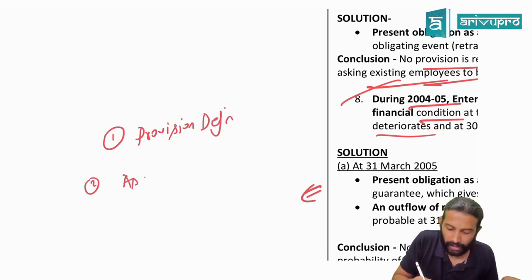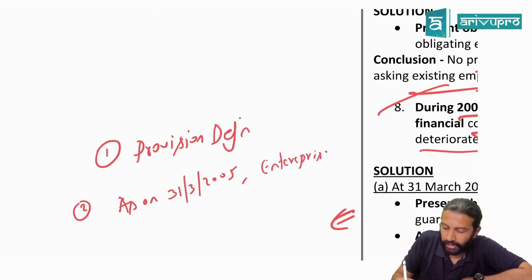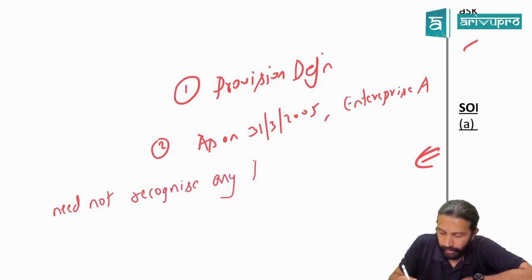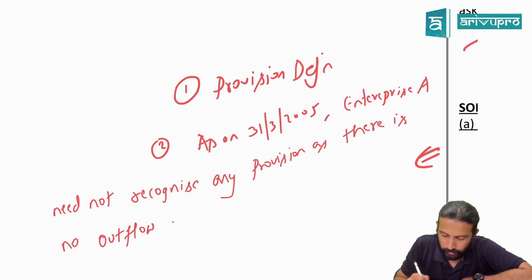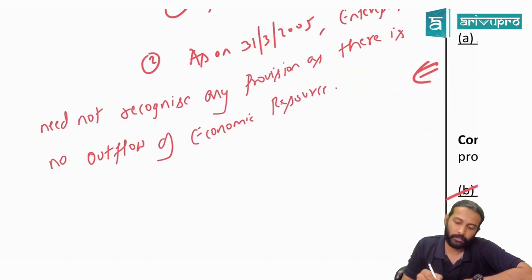Then you will write, as on 31st March 2005, that is the first year, Enterprise A need not recognize any provision as there is no outflow of economic resources. That is the direct conclusion.